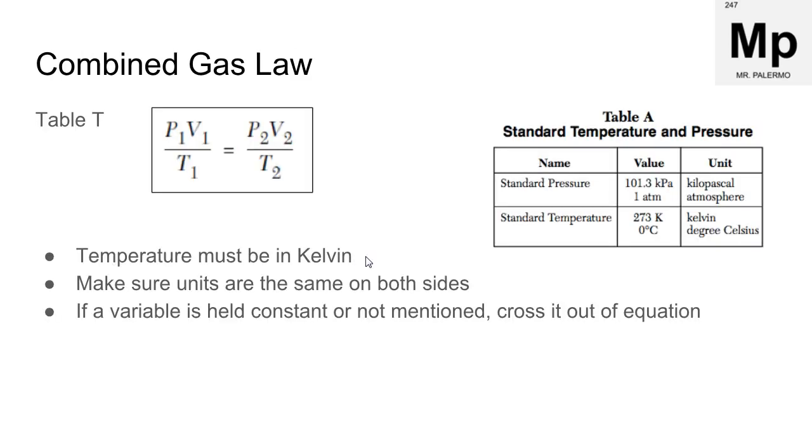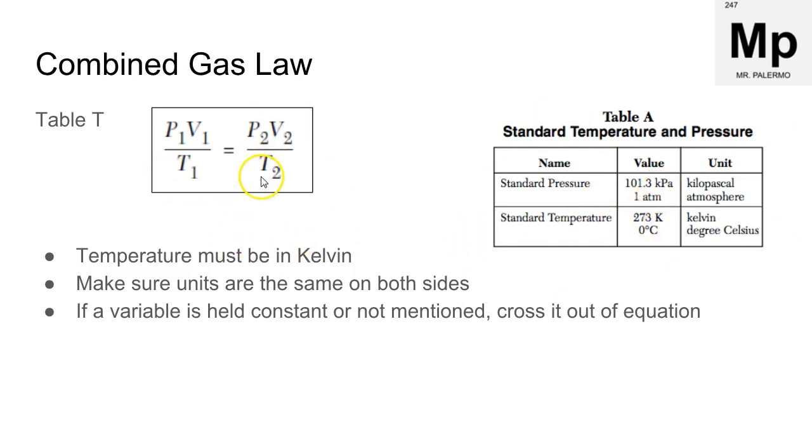And lastly, the combined gas law. The combined gas law is on Table T, and it's P1V1 over T1 equals P2V2 over T2. The ones indicate the initial conditions, and then the twos are the final conditions. Recall we have Table A to get our standard pressure and temperature if we need that.